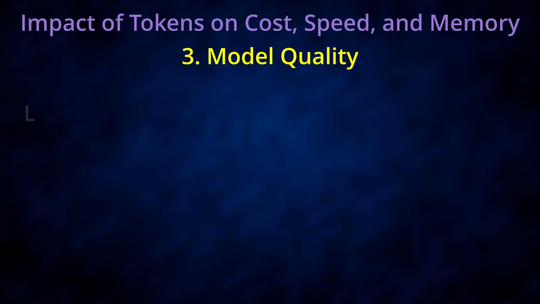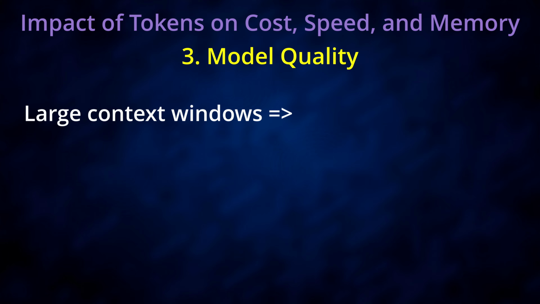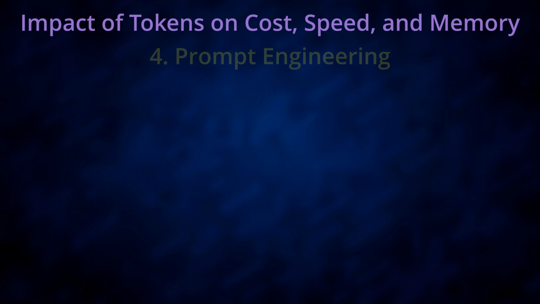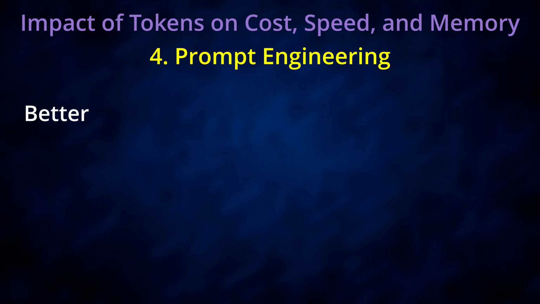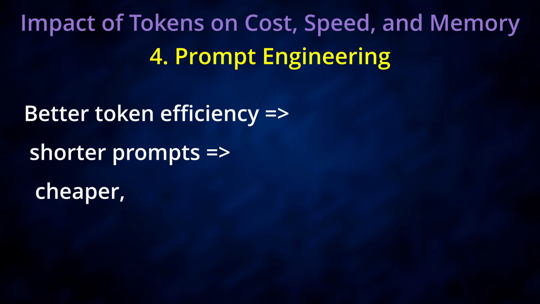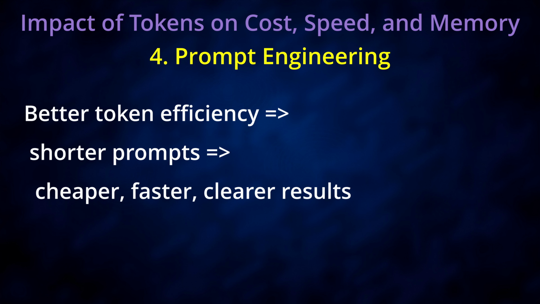Model quality, large context windows. Models can handle more tokens, better reasoning. Prompt engineering, better token efficiency, shorter prompts, cheaper, faster, clearer results. Sometimes shorter prompts produce better results simply because they're cleaner.